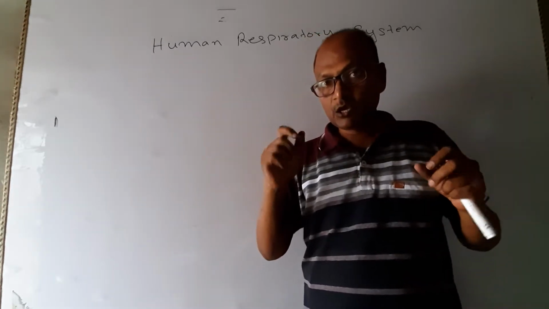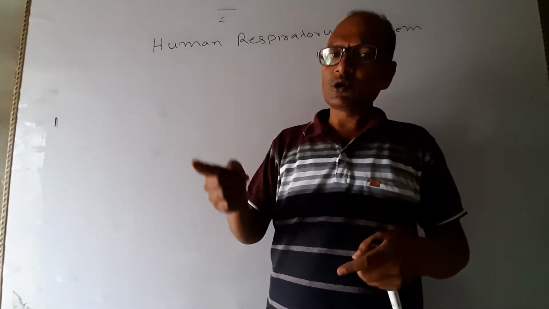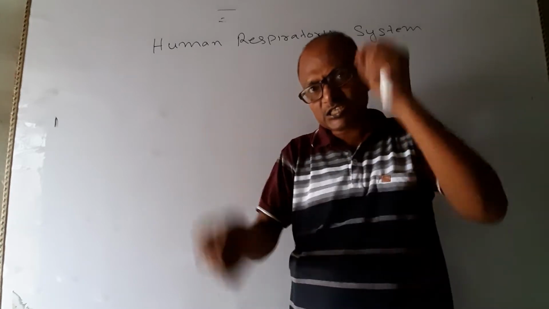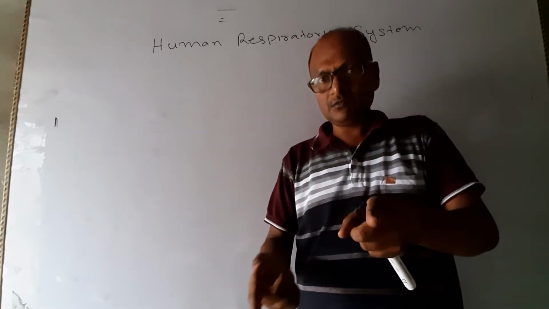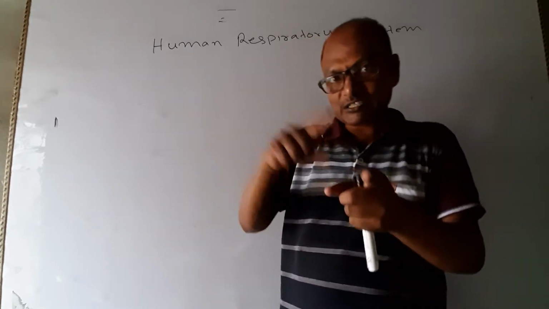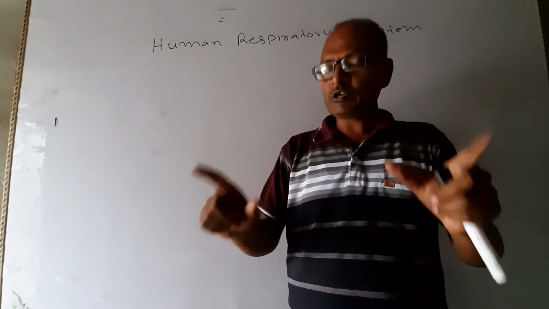Second point. In 1 minute, how many times can I breathe? Near about 12 to 20 times. If the number of breaths is more than 20 or less than 12 per minute, that means the person is suffering from some disease. Okay, now come to the respiratory system.